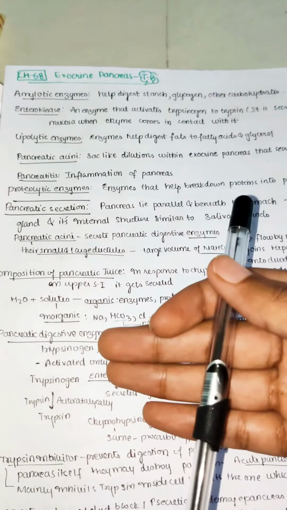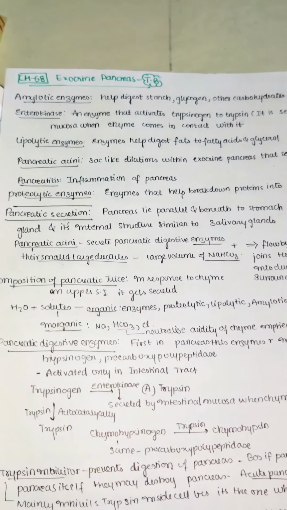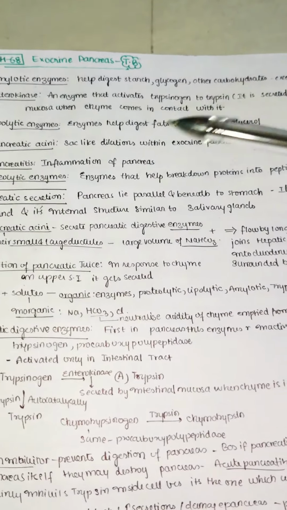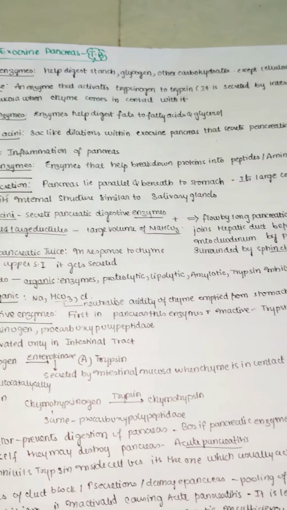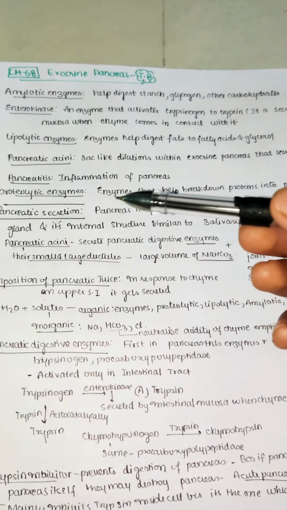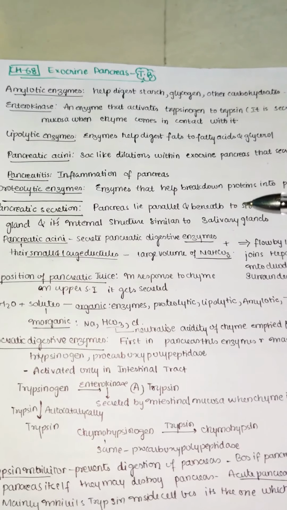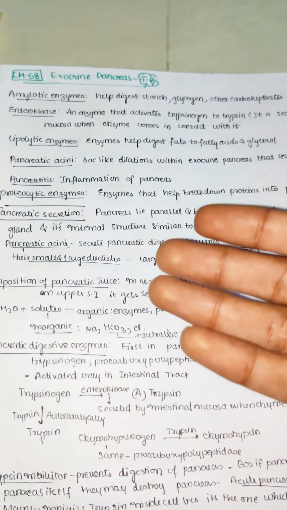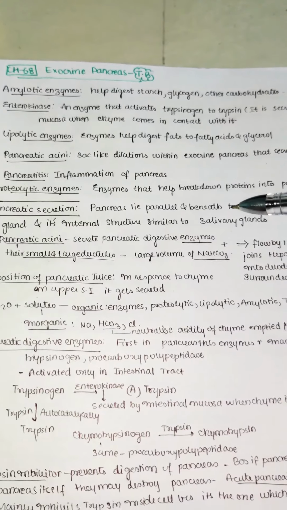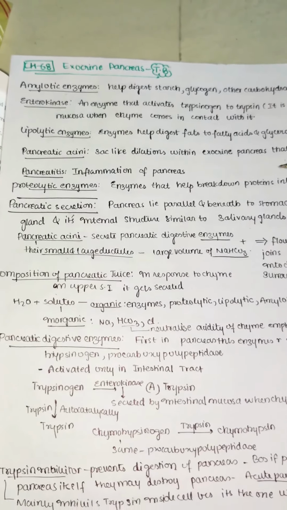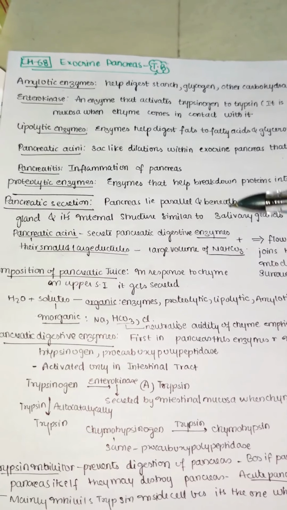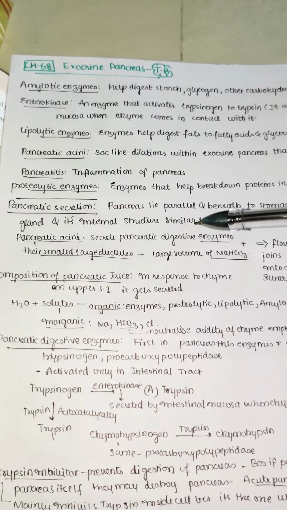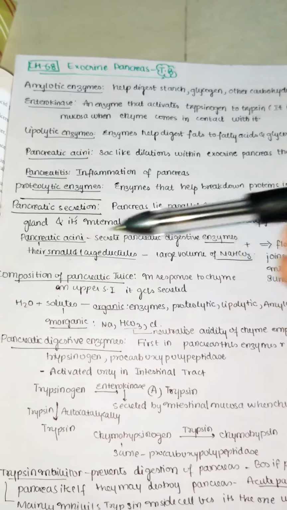So now let us start the pancreatic secretion. What kind of secretion goes on in the pancreas? Let us see. The pancreas lies parallel and beneath the stomach. It's a large compound gland and its internal structure is similar to the salivary glands. And the pancreatic acini mainly secrete the pancreatic digestive enzymes. So the important digestive enzymes are secreted by means of our pancreatic acini.